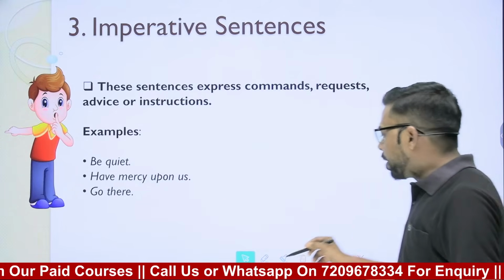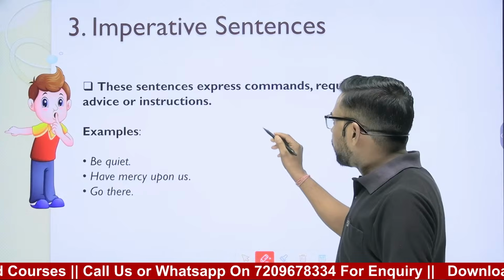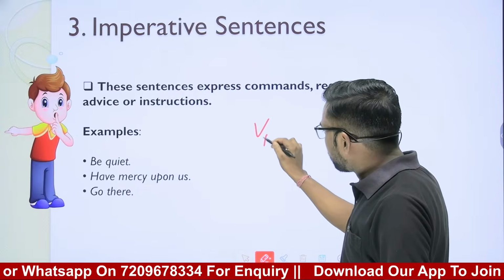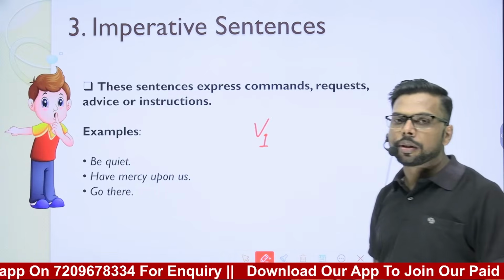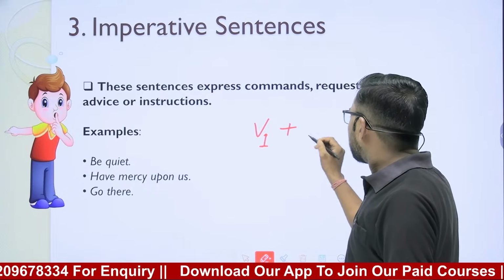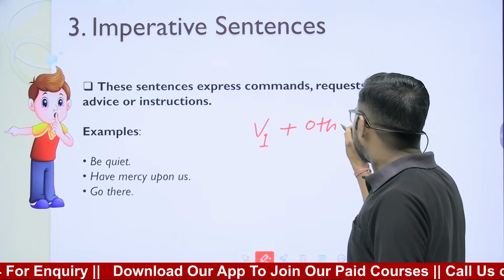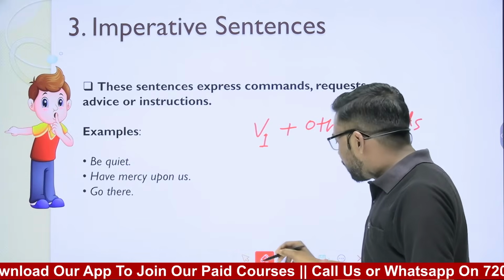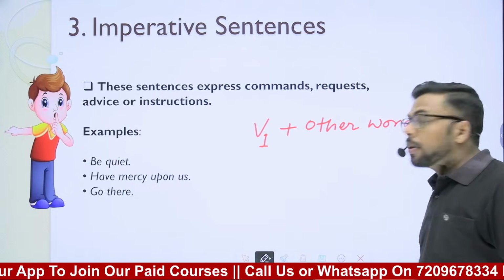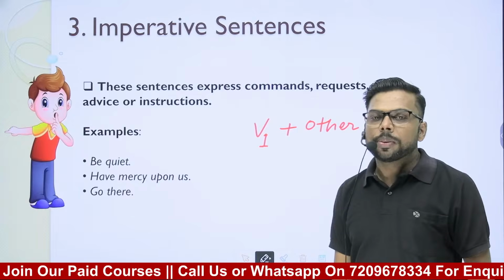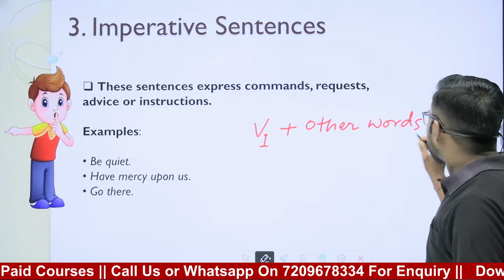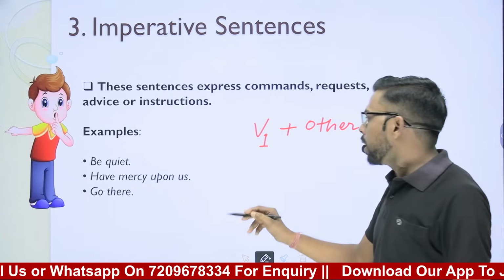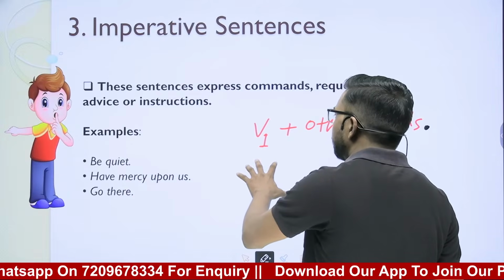Now, we can say that often an imperative sentence starts with the verb, the first form of the verb, V1. Then come the other words. And like a declarative or assertive sentence, an imperative sentence also ends in a full stop. If it starts with the verb, where is the subject?